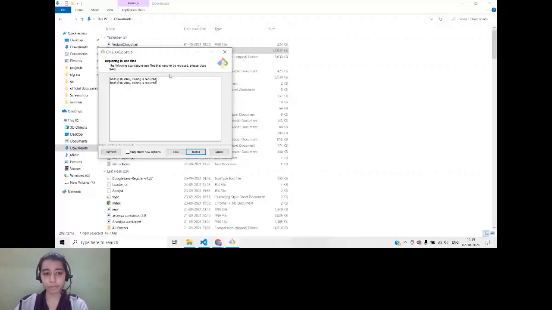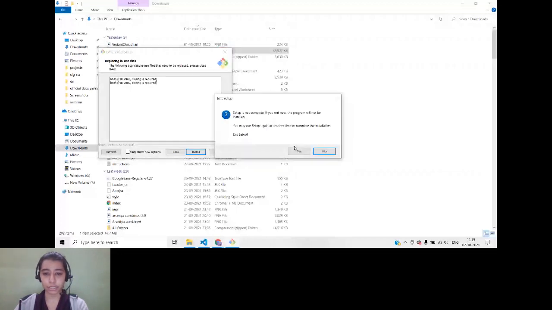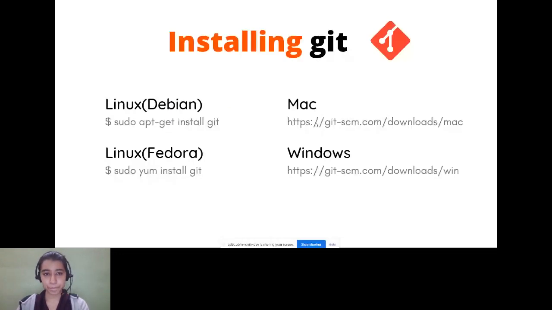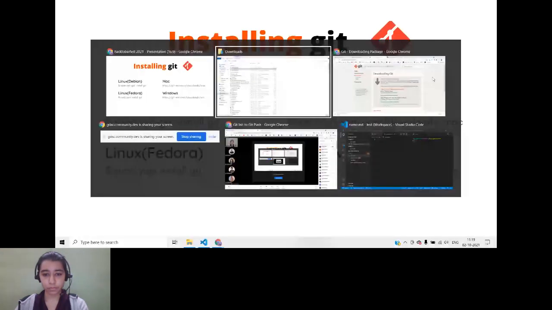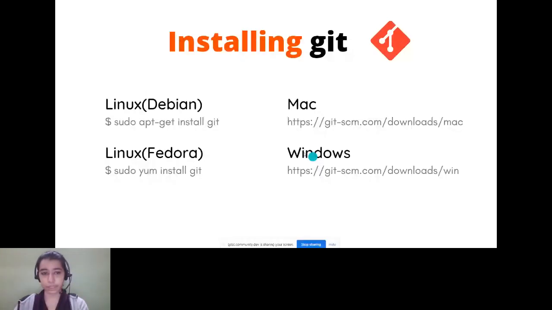If you already have Git installed, or if you are done installing it, please put a done in the chat box so we know how many of you are actually done with it and we can proceed. Okay, so I see most of you are done. If someone is not done, it can go on in the background. You can pay attention while I'm explaining Git and GitHub.